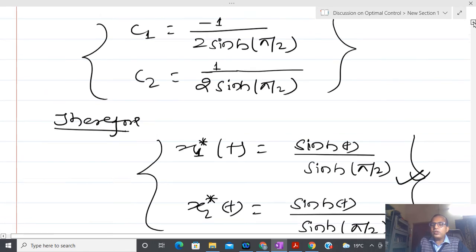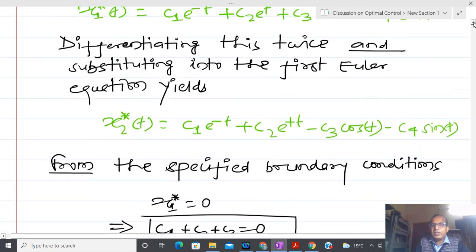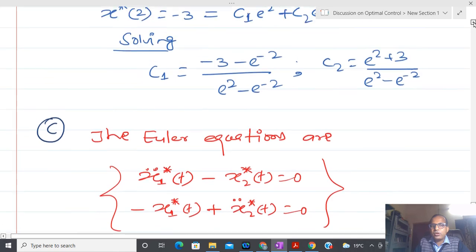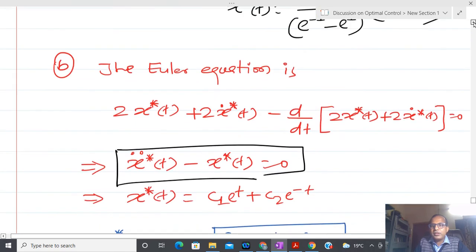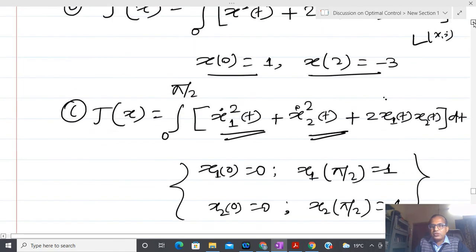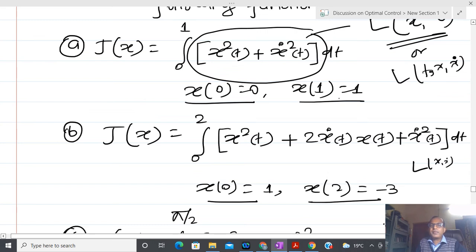Now, I am coming back to the original question. The question is that some functionals are given, these three functionals. In the first one you can see x squared(t), x dot squared(t), and the initial condition is given, so only one Lagrangian equation is there.